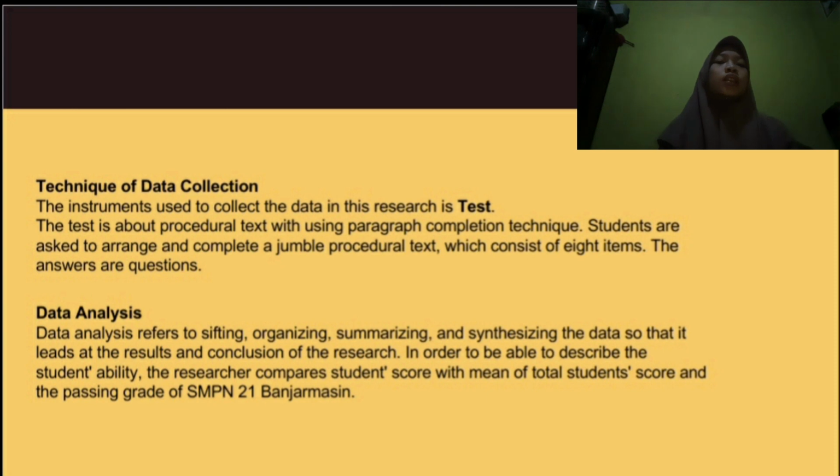And the last one is data analysis. Data analysis refers to setting, organizing, summarizing, and synthesizing the data so that it leads to the result or conclusion of the research, in order to be able to describe the student ability. The researcher compares student scores with the mean of total student scores and the passing grade of SMPN 21 Banjarmasin.